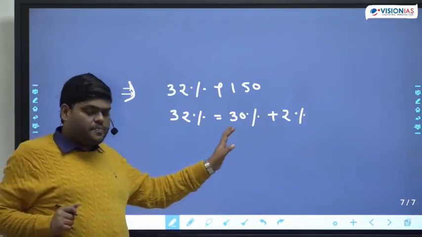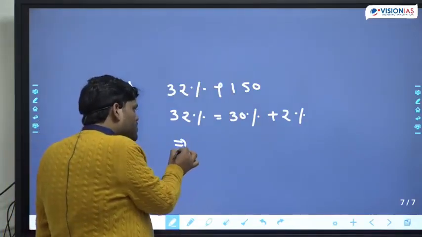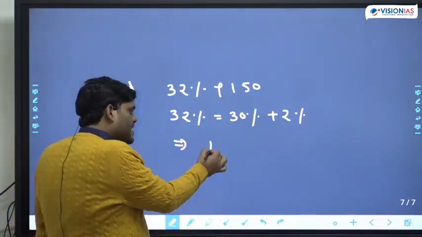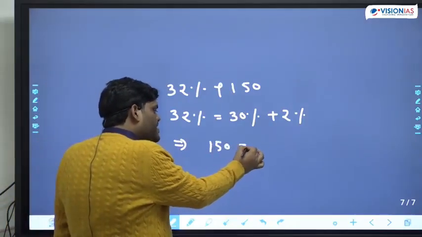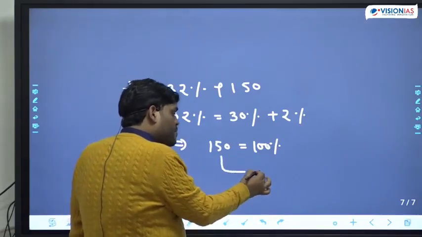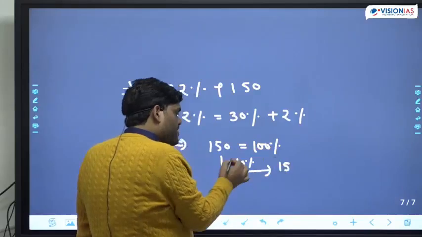Okay, 30% plus 2%. So now, how to find out this 30% and 2%? We have just seen 150 is always equal to 100%. What is 10% of this number? 10% of this number becomes 15.